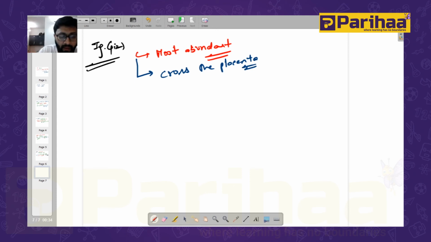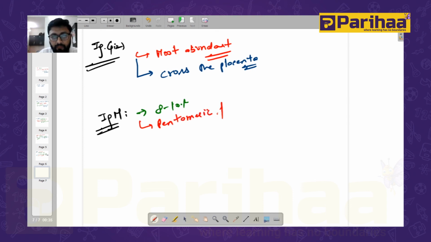The next important one, the last one, is IgM. If we're talking about IgM, it is present in nearly 8 to 10% of all the antibodies, but the main feature is that it is in a pentameric form, the largest antibody present.